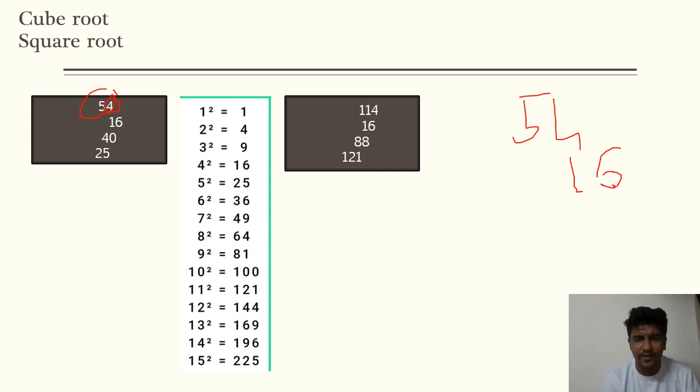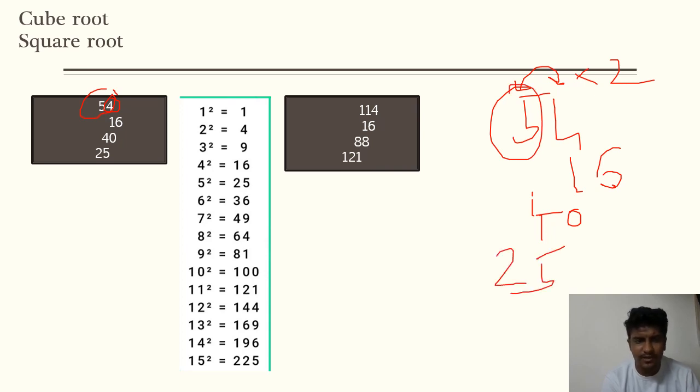Next up, you need to find the multiplication of these two numbers. So 5 into 4 is 20, and then you have to multiply it by 2. So it will be 40. And then just see to it that you do not miswrite the numbers, because in many exams you don't get calculators. So calculating such big numbers is really difficult. Over here write 40, and then you have to find the square of the first number, which is 25.